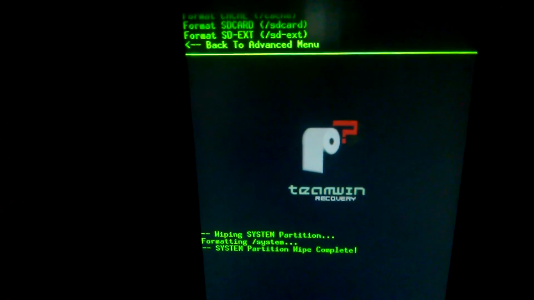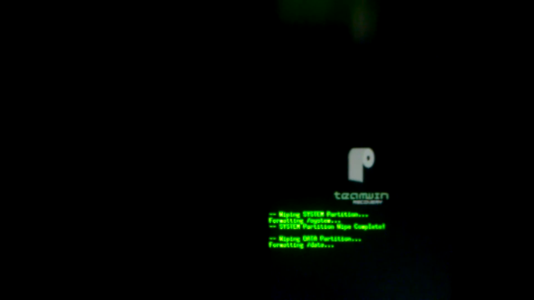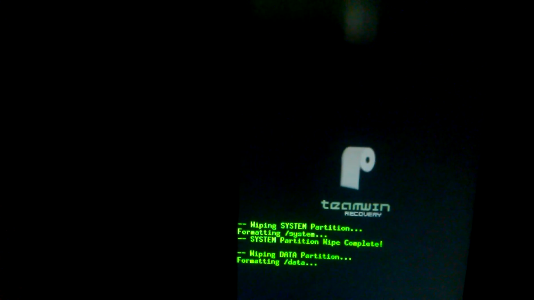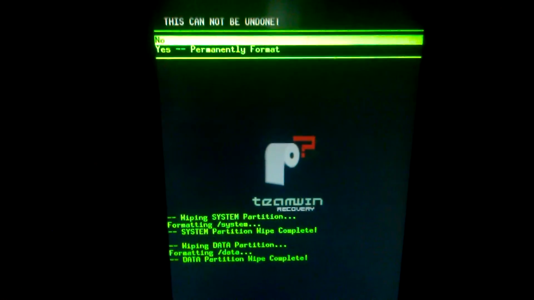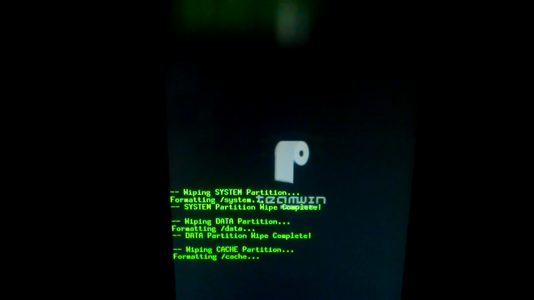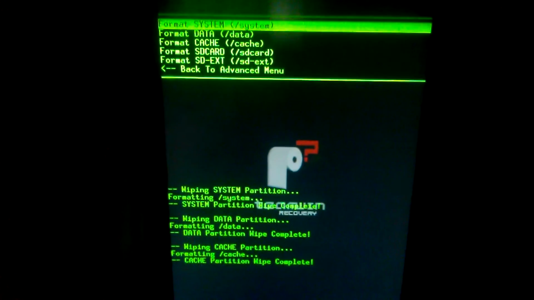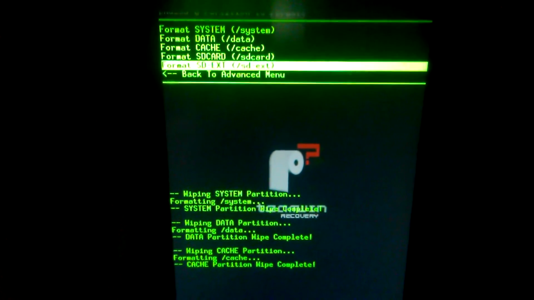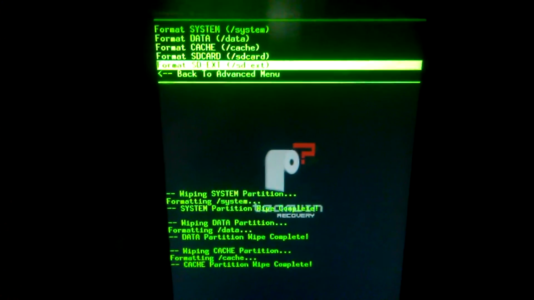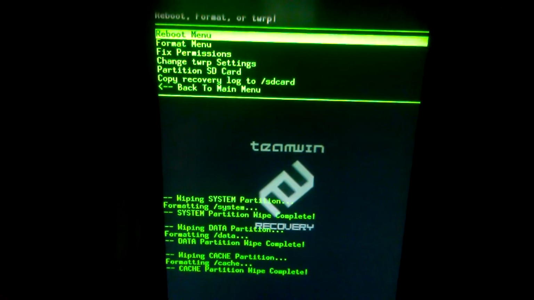Alright, then format data. After that, format the cache. Alright, if you have the SD partitioned, you can go ahead and format that SD partition. If not, don't worry about it. You can skip that. Don't format your SD card because you lose all your information.